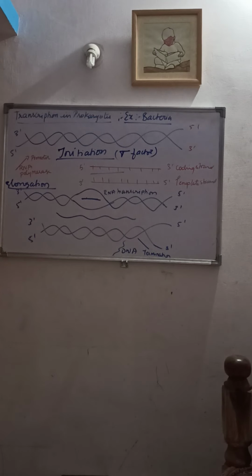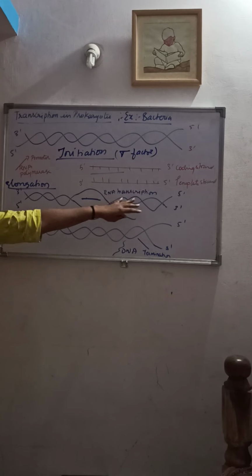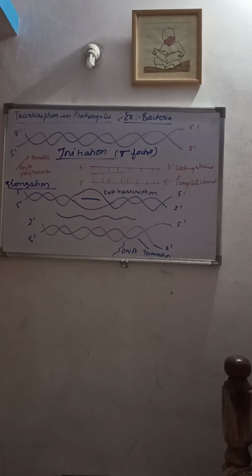In the elongation process, it uses ribonucleoside triphosphates, which are added to elongate the chain, as the RNA polymerase moves along the transcriptional unit. This causes unwinding and opening of the helix, and the elongation of the RNA continues.